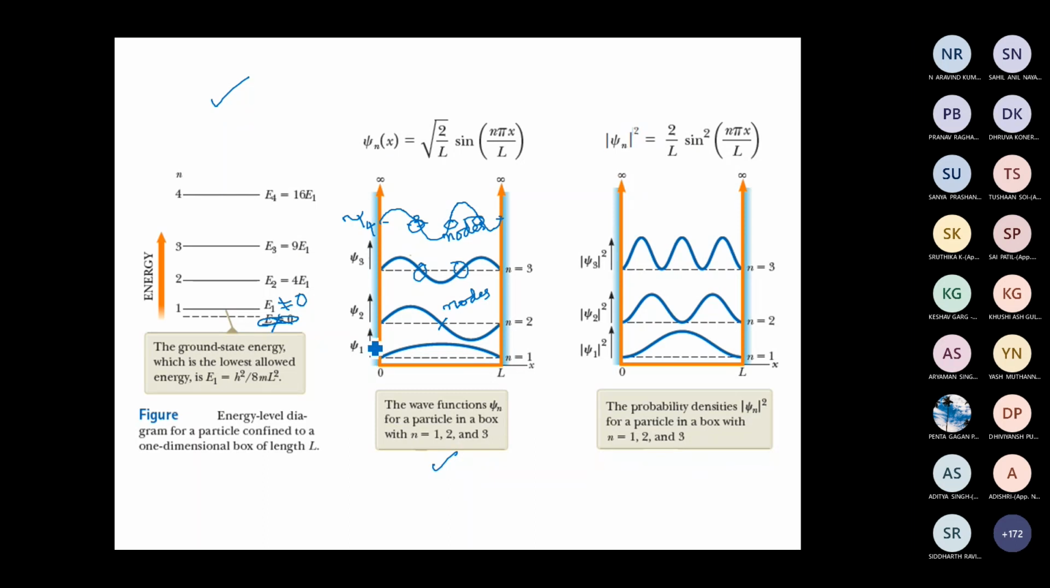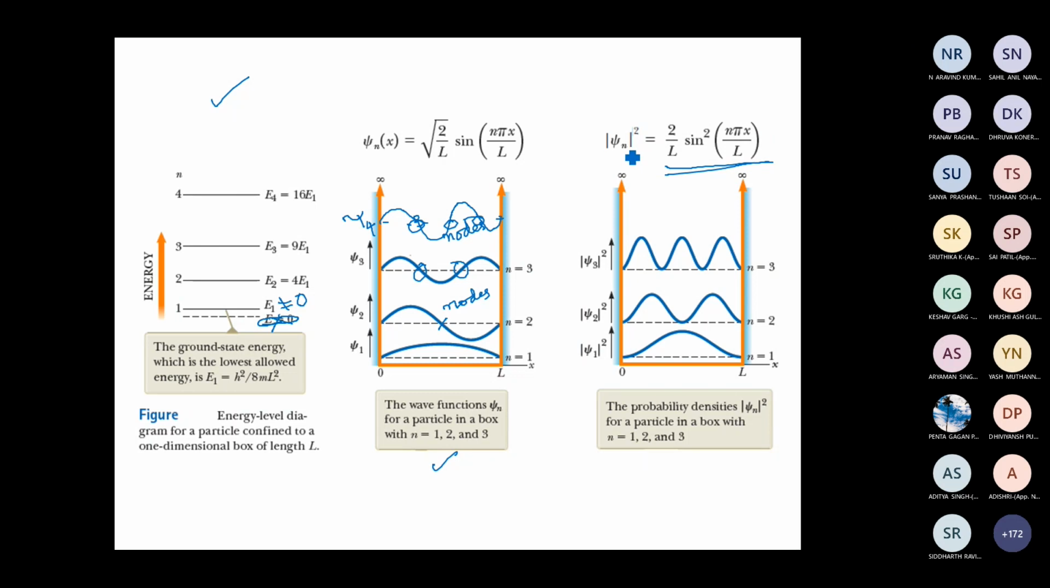Once you know the wave function, you can plot the probability density, which is nothing but modulus psi square. If you take the modulus psi square of the right hand side, you get the probability density as 2 by L sine square n pi x by L. This is the expression for the probability density.